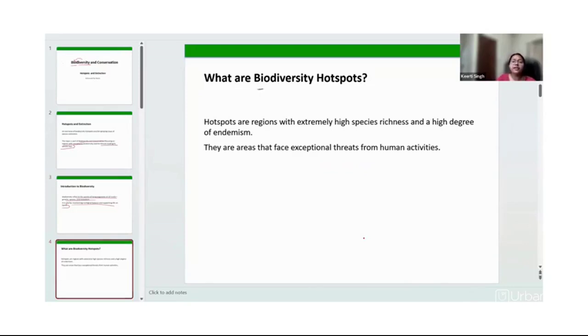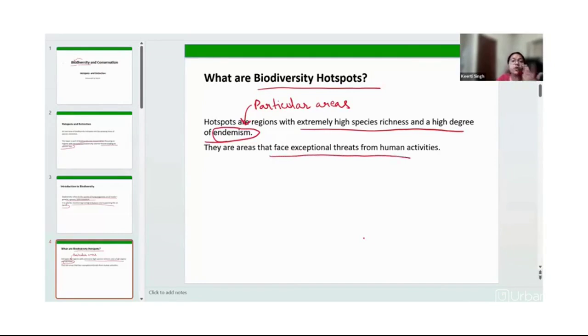So, what are biodiversity hotspots? These are regions with extremely high species richness and a high degree of endemism. What does endemism mean? It means that a particular species or living organism is present in a particular area. They will not be found in other areas, right? And that is why these areas, since they are so rich, face exceptional threats. Threats from what? From human activities.